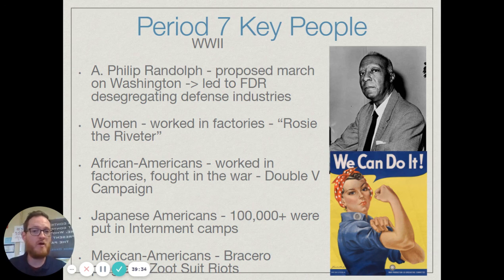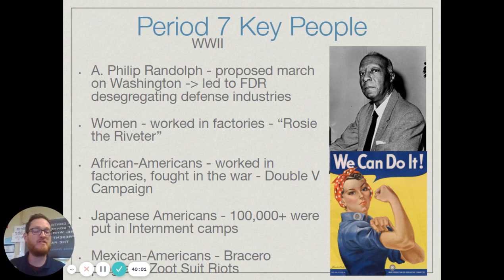FDR's own wife, Eleanor, would be big in pushing him to say, hey, let's stop the separation and the segregation between whites and blacks in how we are doing these New Deal programs. Of course, women during this time worked a lot in factories, and you have the picture there of Rosie the Riveter. Also with African Americans during World War II, another area that they're going to push for equality is just overall in factories and how they were being treated.